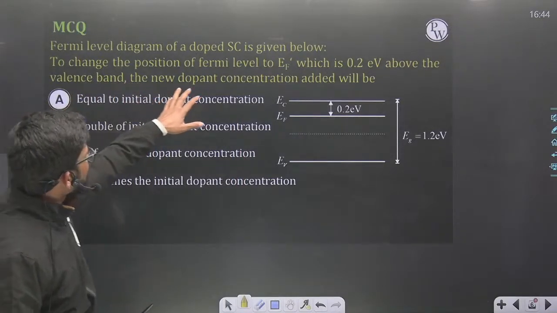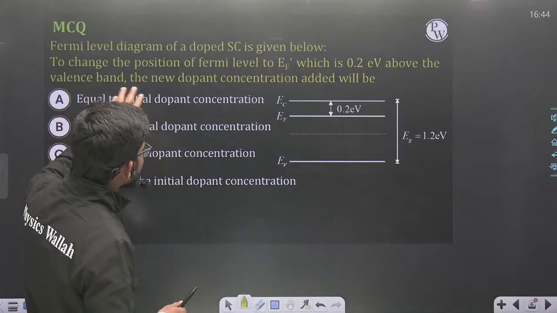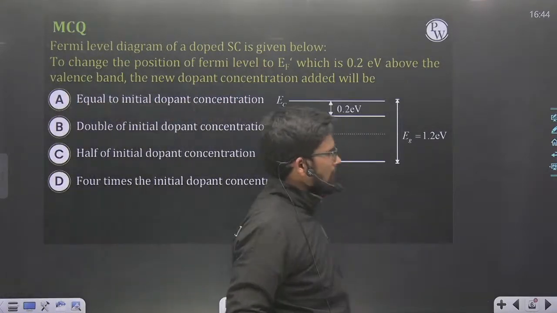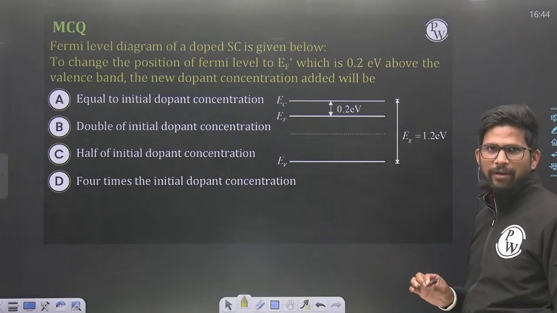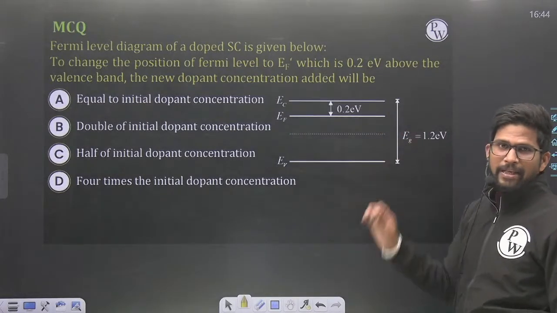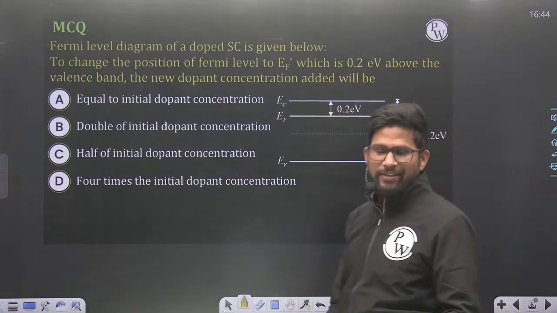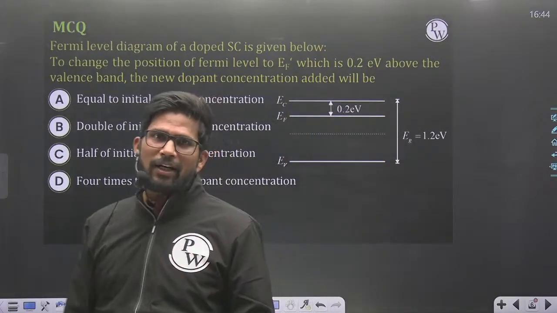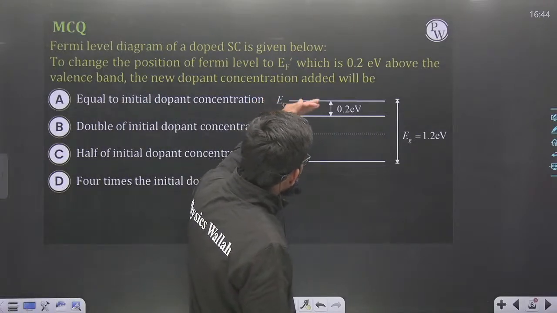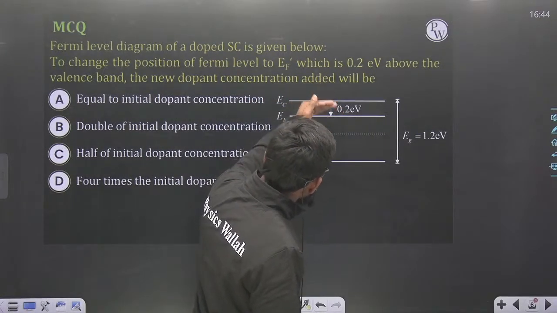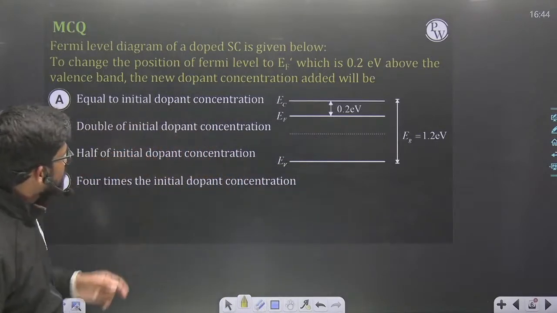Fermi level diagram of a doped semiconductor is given below. It is a doped semiconductor obviously because the Fermi level lies above the intrinsic Fermi level. So this is an n-type semiconductor and obviously you doped it with donor type of impurities. Okay. So the Fermi level is at 0.2 electron volt just below the conduction band energy level.